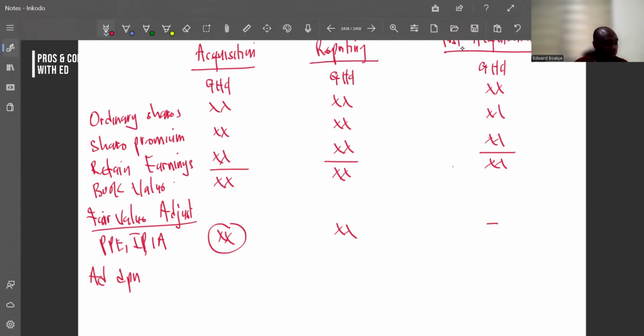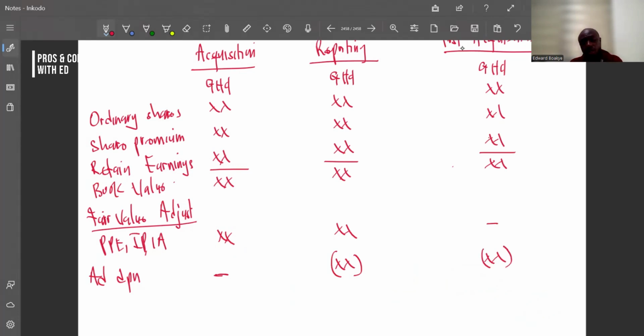Because we will have to get the additional depreciation. And know that we don't calculate depreciation at acquisition. You can't just purchase an asset and depreciate it. So that additional depreciation will be at the end of the year.